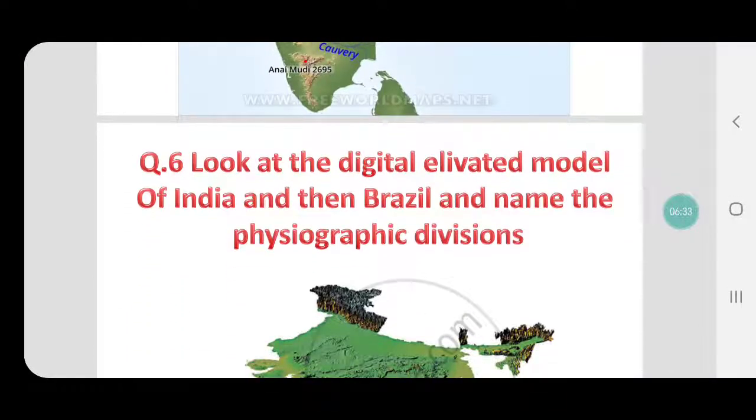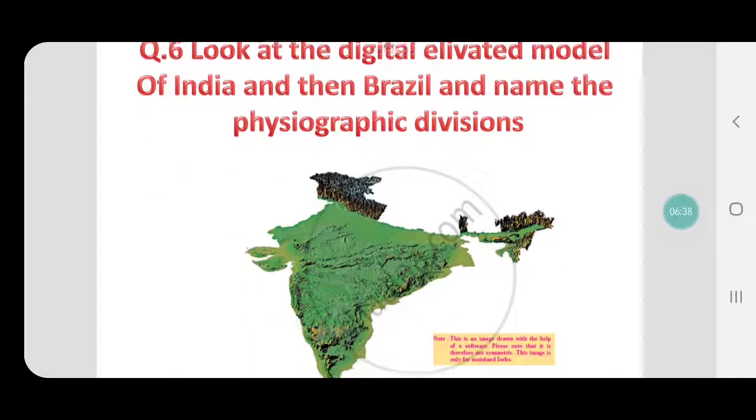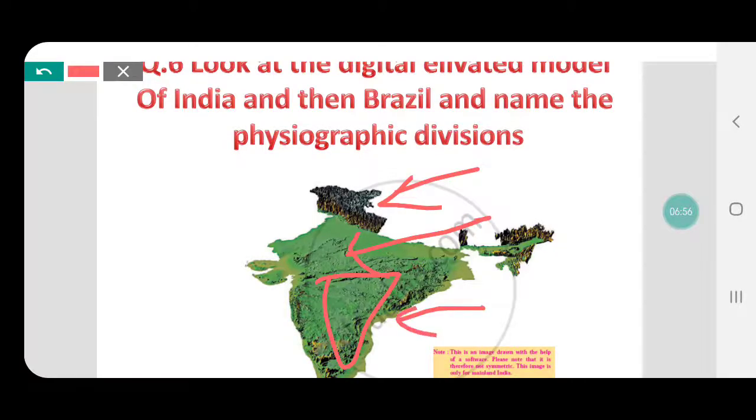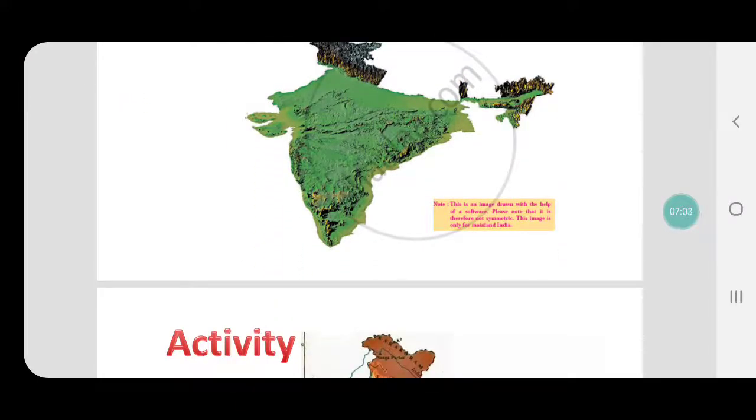Look at the digital elevation model of India and then of Brazil and name the physiographic divisions. We know India has 5 physiographic divisions. In this elevation model, what you find here are the northern Himalayas, the northern plain, the peninsular plateau, the coastal region, that is eastern and western coastal regions, and the islands, which are not shown here. These are the 5 divisions of India.